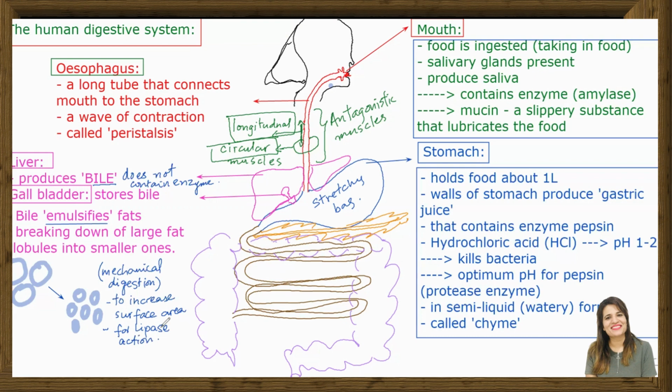So then, here, let's label the rest of what we have. When I'm talking about this, it is basically our pancreas. I'm going to go on to the next slide to finish this. Pancreas, that will actually produce what? Pancreatic juice. Then, the first part of the small intestine, which I'm talking about here, is called the duodenum. And the second part, what I'm referring to in this part, is called the ileum.